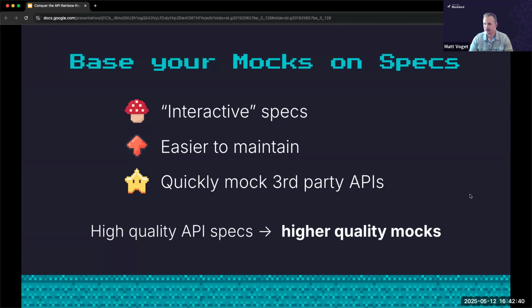And we should also remember that our applications may not be dependent only on internal APIs, but also on third-party APIs like OpenAI or Stripe or Auth0, for example. And those dependencies also typically have API specs themselves, which we should be able to quickly convert into mock instances. So if we can arrive quickly at high quality API specs, I think we can arrive quickly at high quality mocks as well.